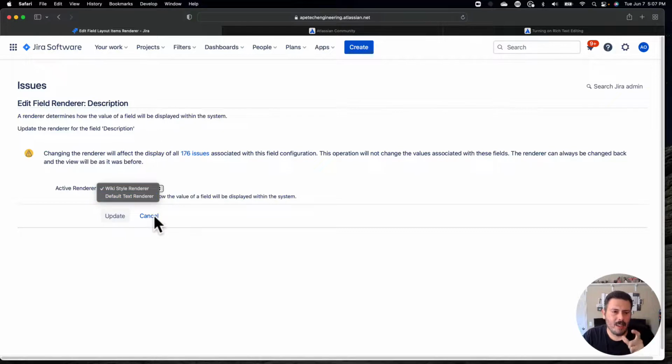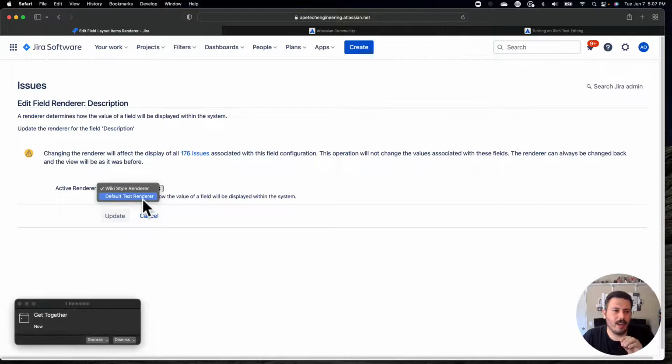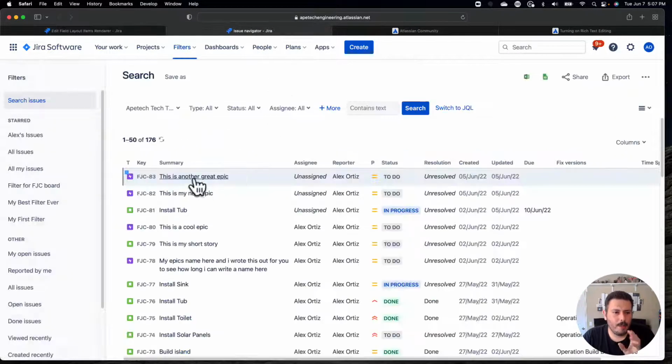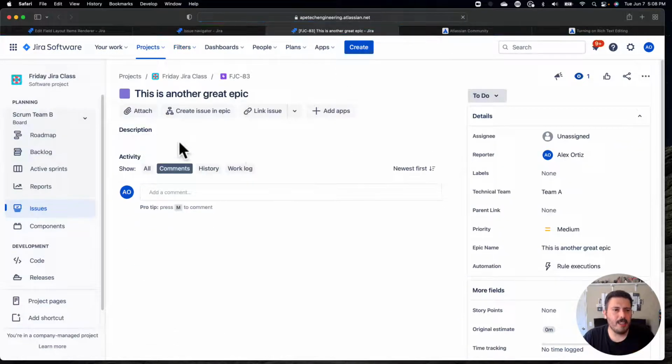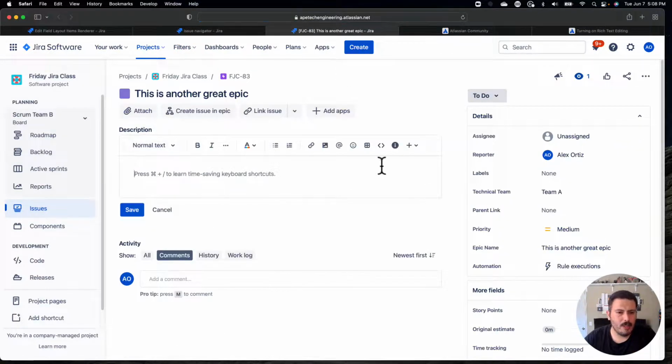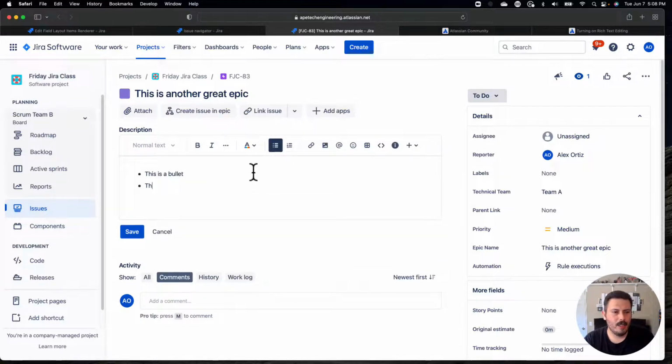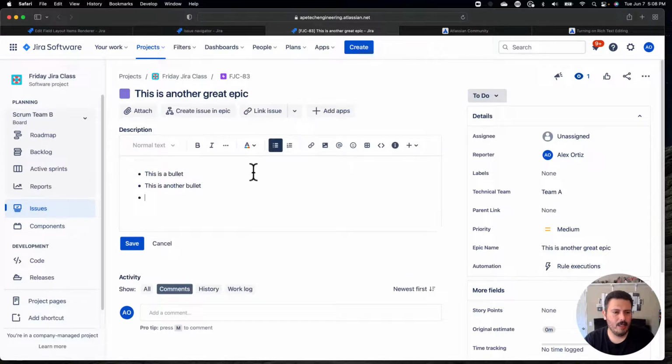So I'm thinking about this, and I'm not quite sure that I want to do it this way, but you know what? We got nothing else to do, so let's change it. I'm going to change it to default text renderer. This is going to impact every single issue, so I'm going to open an issue up. I'll just pick a random one and see if anything does have a description. I don't think that I have a description to any of these, but let me just do a couple of bullets. This is a good example. This is a bullet. This is another bullet, and this is another bullet also.